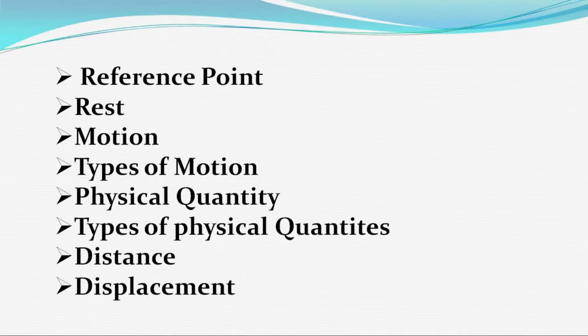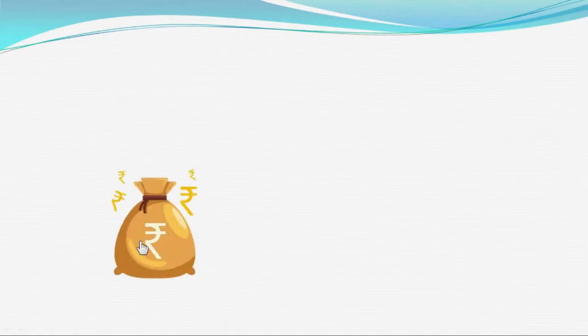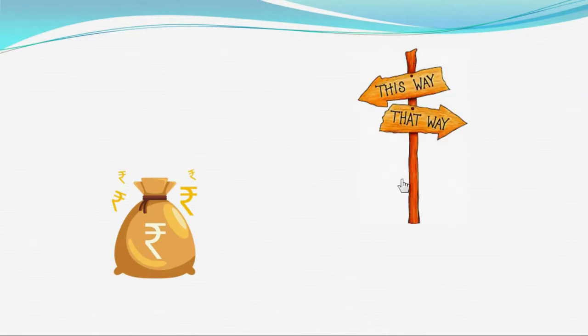Our first topic is reference point. If you put something anywhere, can you describe the position of this? The answer is no. We cannot describe the position of any object without any fixed point. If we have a fixed point here, then we can describe the position with the help of this fixed point. So this fixed point is known as reference point or origin.